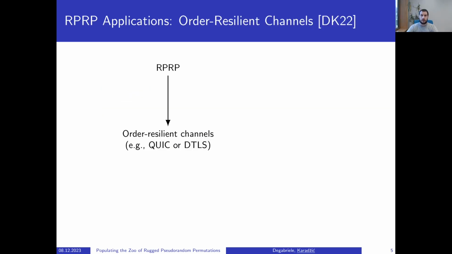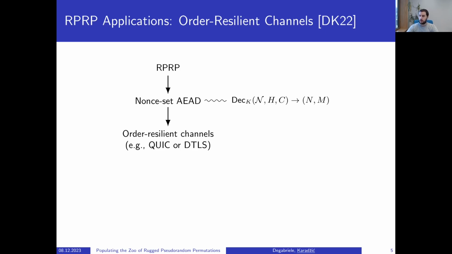The next application shown in the previous paper is using RPRPs to build order-resilient channels like QUIC or DTLS. As an intermediate stepping stone in this construct, we use the so-called nonce-set AEAD in a modular way. Here, the decryption algorithm takes as an input a set of nonces instead of a single nonce, and upon successful decryption, it outputs the decrypted nonce N and message M, where the decrypted nonce N is from the nonce set provided to the decryption algorithm.